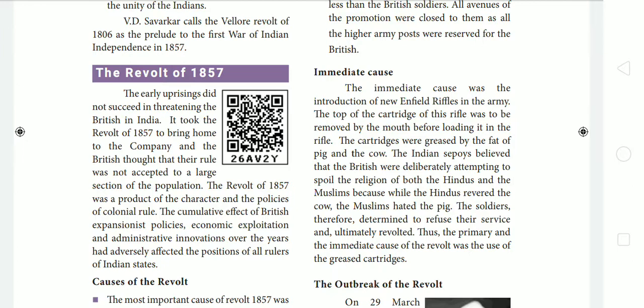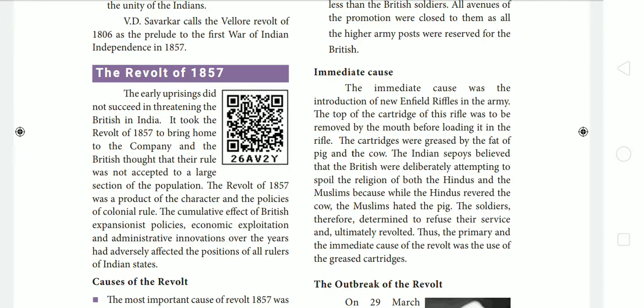This Great Revolt of 1857 is an important event in our Indian history. So let us see about the Great Revolt of 1857. The early uprisings did not succeed in threatening the British in India. It took the revolt of 1857 to bring home to the company and the British that their rule was not accepted by a large section of the population.